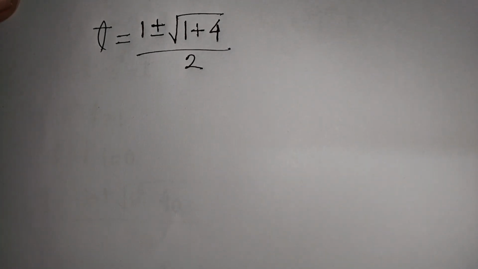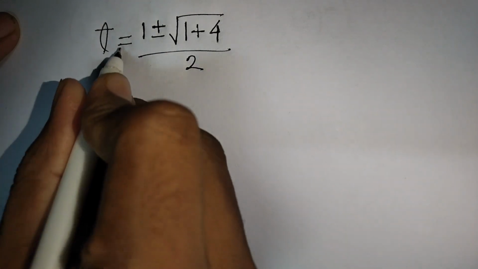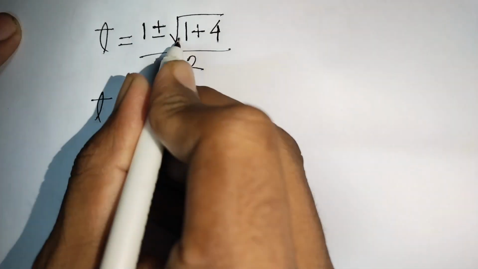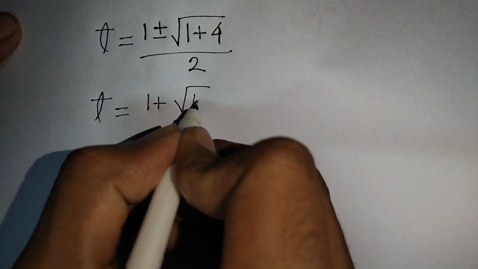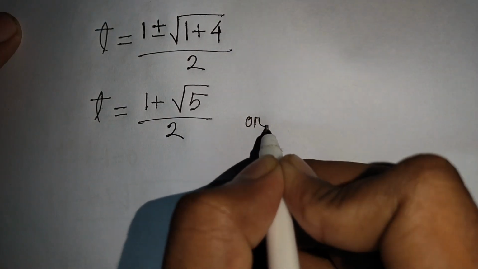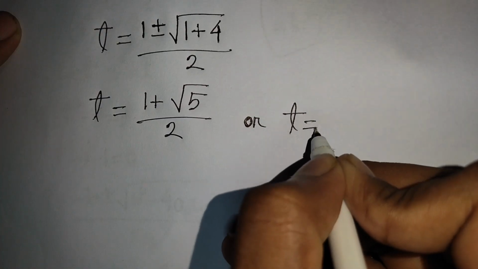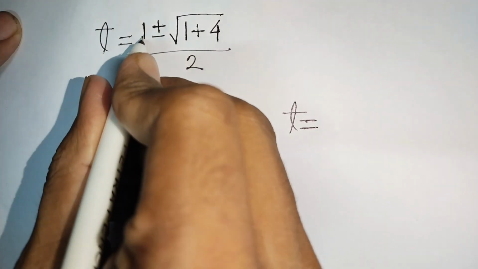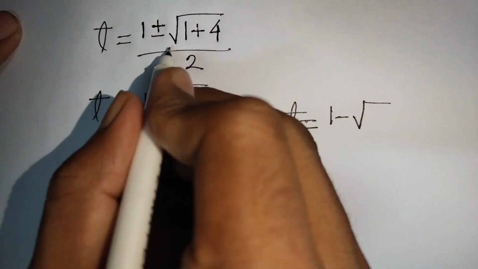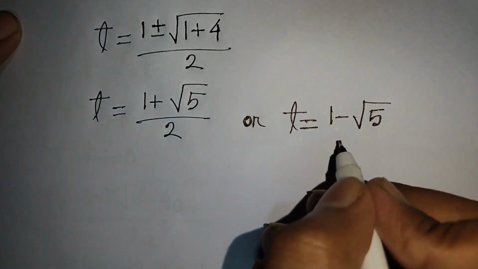Now we see here two cases, so you can write here t is equal to 1 plus square root of 1 plus 4, that means 5, divided by 2, or t is equal to 1 minus square root of 1 plus 4, that means 5, divided by 2.